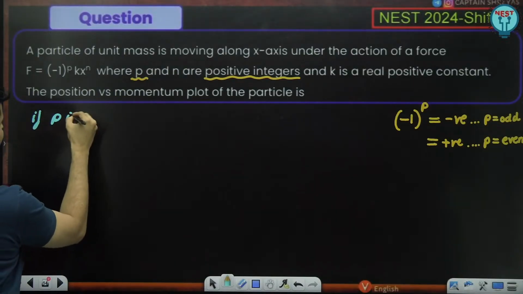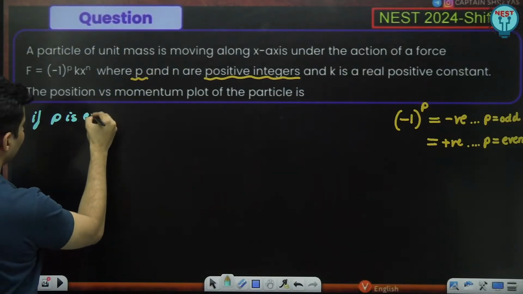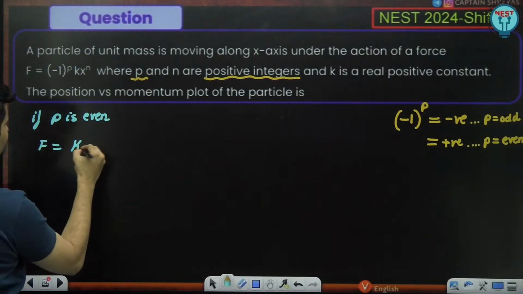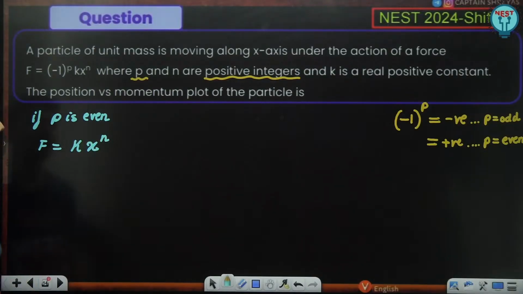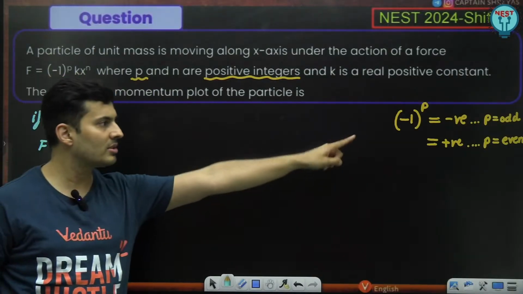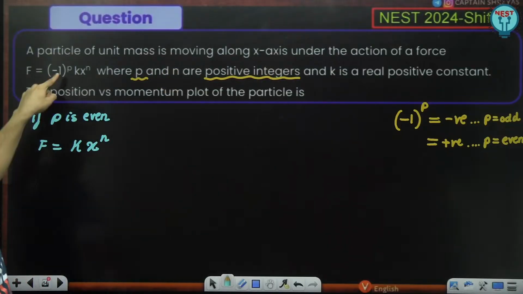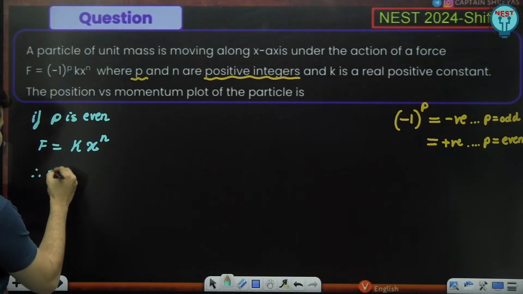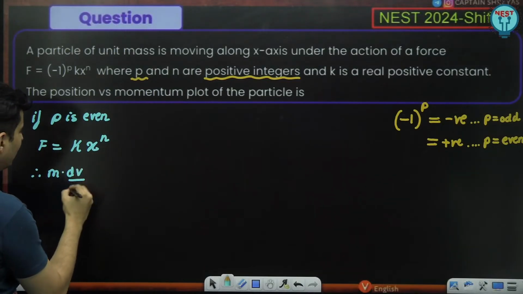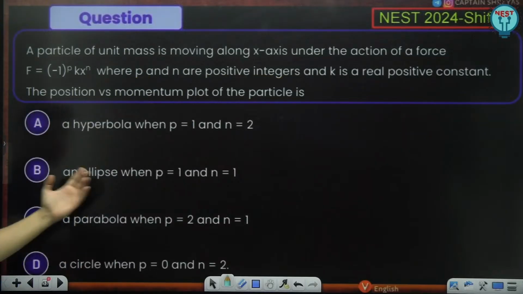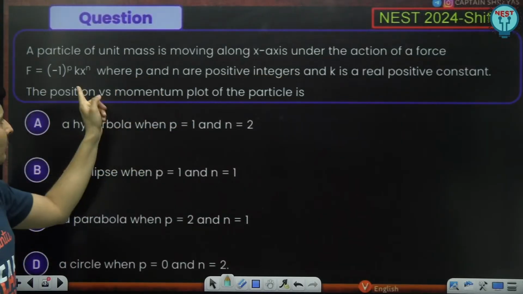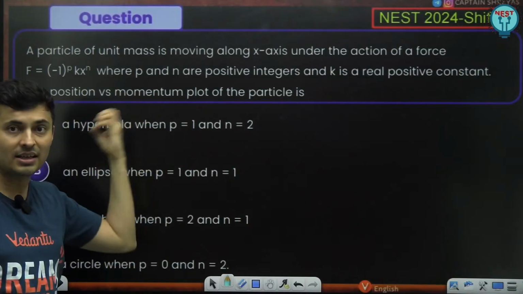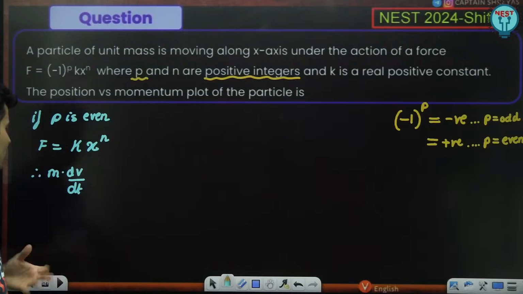If p is, say for example, even, then what will happen? F will be equal to positive k x raised to n, because p is even, which means it will be a positive number. Minus 1 raised to 4 will be a positive number. What is force? It is m times dv by dt, and the options had momentum versus the position plot. So we need to find a relation between the momentum and x, velocity and x. If you find that, that is also enough.